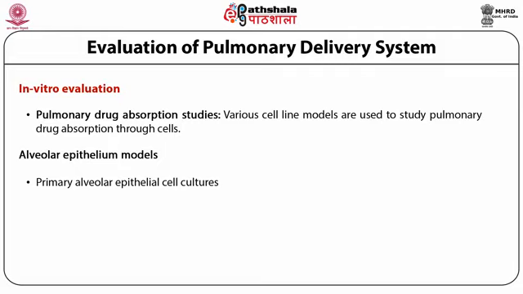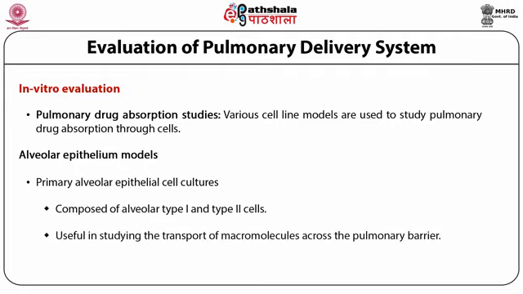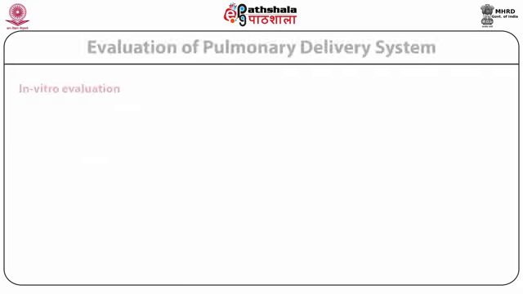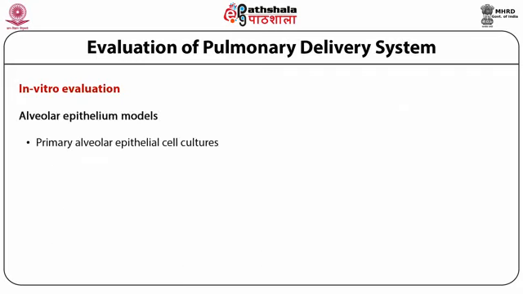Now the first one, primary alveolar epithelial cell cultures. It is composed of alveolar type 1 and type 2 cells. It is useful in studying the transport of macromolecules across the pulmonary barrier. However, due to limited availability, this model is not widely used. Second one is alveolar epithelial cell lines.